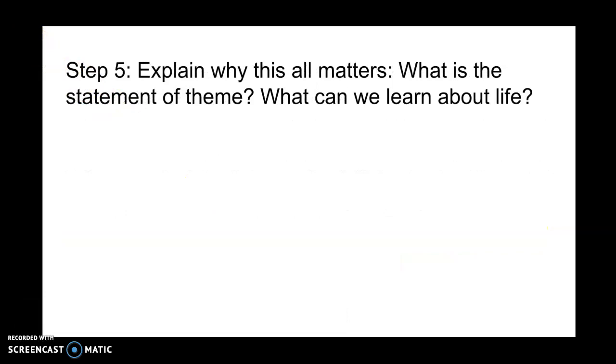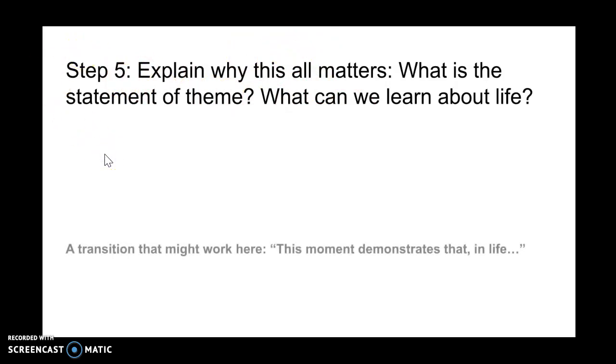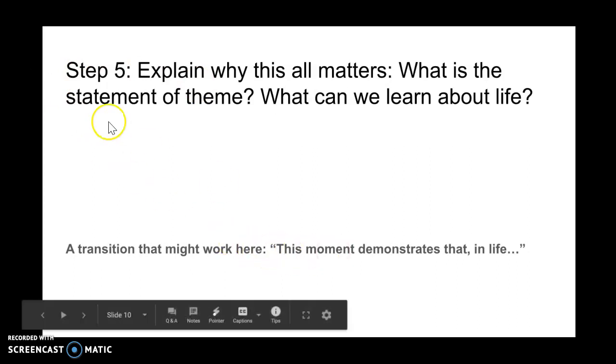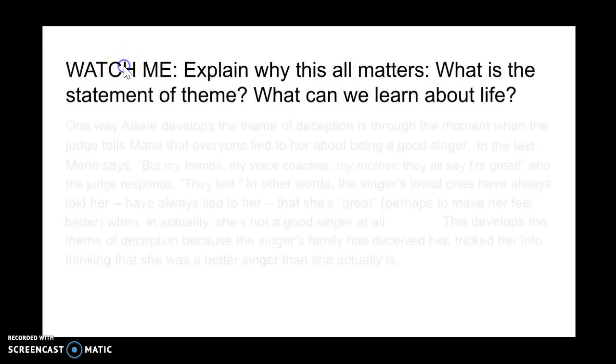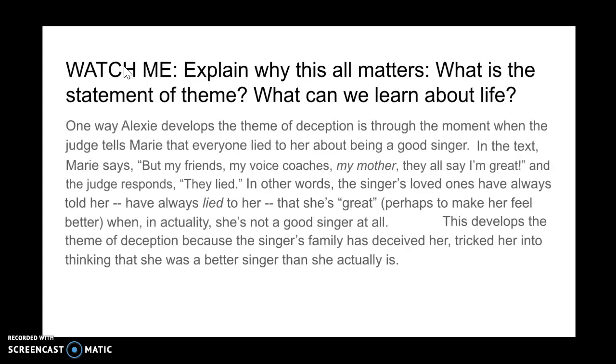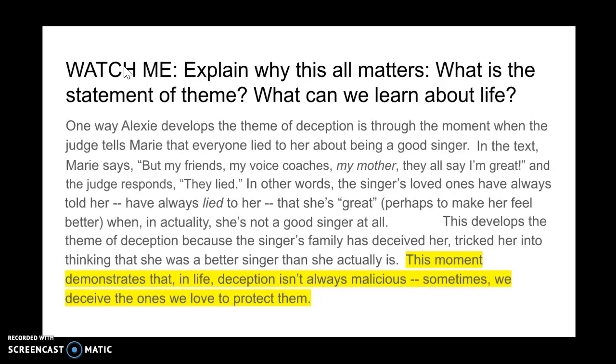Step 5 is my last step. This is where I explain why this all matters, or really what the statement of theme is, what we can learn about life. A helpful sentence starter I'm going to use is, "This moment demonstrates that in life," and then add your statement of theme. Let me try this. So if this is what I already have, I'll go ahead and use that sentence starter, and I'll say that "This moment demonstrates that in life, deception isn't always malicious. Sometimes we deceive the ones we love to protect them."